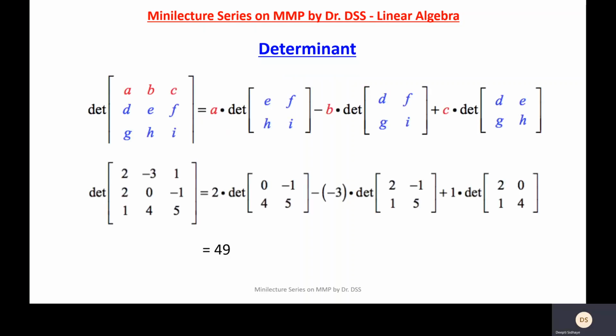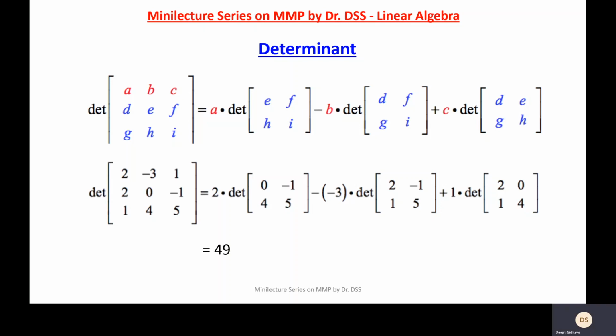You can extend this again for a 3 by 3 matrix. So in a 3 by 3 matrix, if a matrix is given to you, say 2, minus 3, 1, 2, 0, minus 1, 1, 4, 5, as it is given. Here you take the first row, first element, then you take this 2 by 2 matrix which does not contain any element from row 1 and column 1.